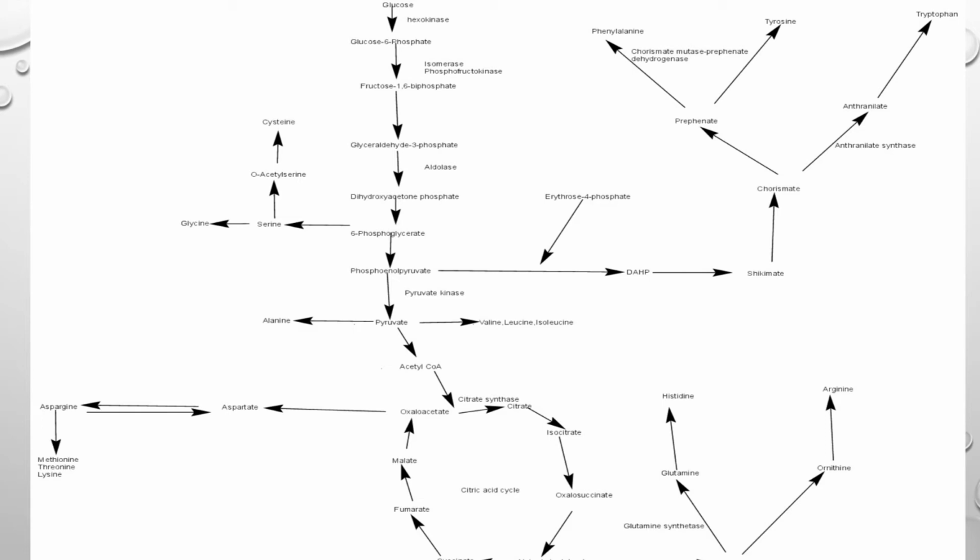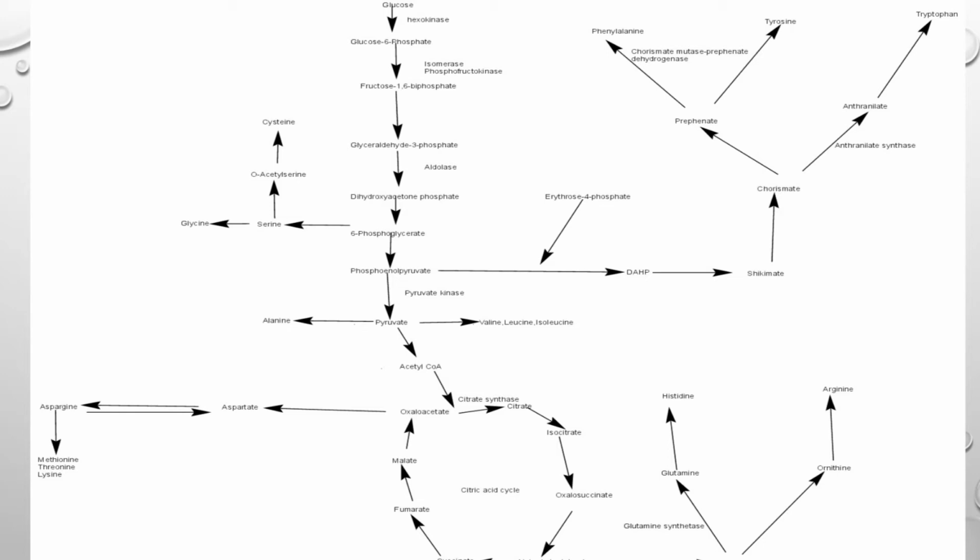From glycolysis we get phosphoenolpyruvate and then pyruvic acid, and in the shikimic acid pathway this phosphoenolpyruvate and erythrose 4-phosphate combine and give the shikimate. So what is important in glycolysis intermediate synthesis is 3-phosphoglycerate, which is converted to serine.